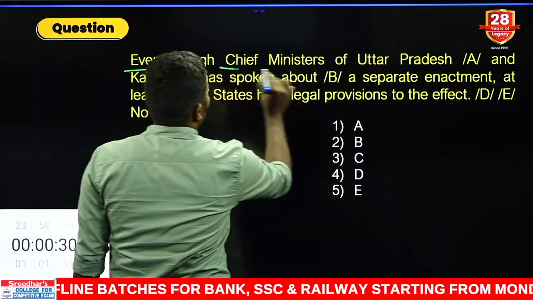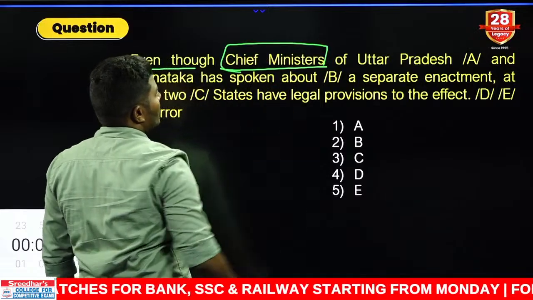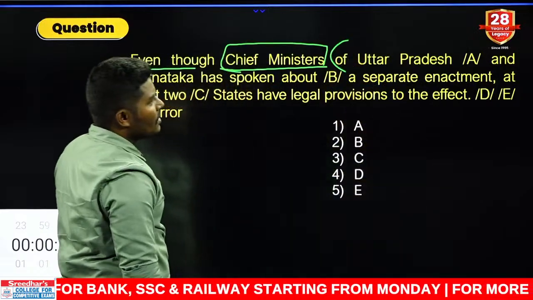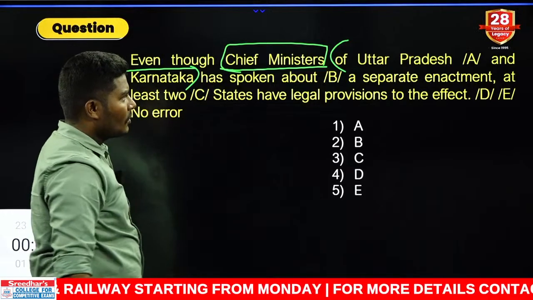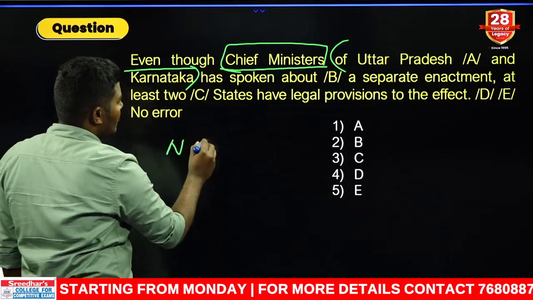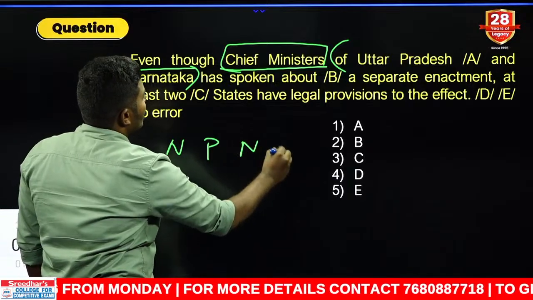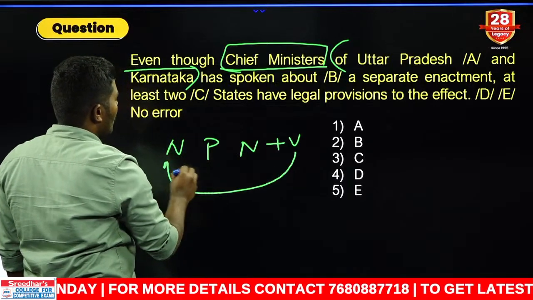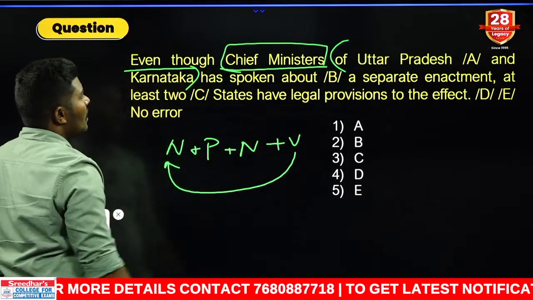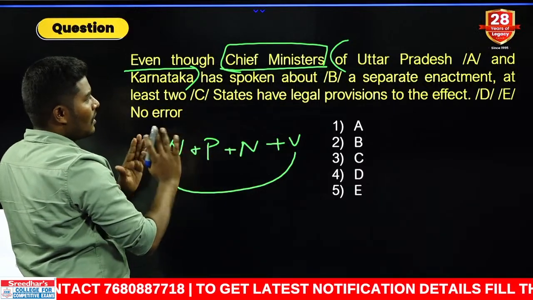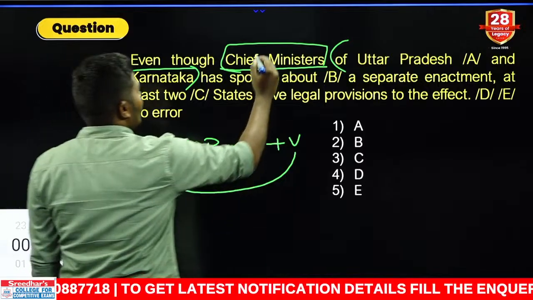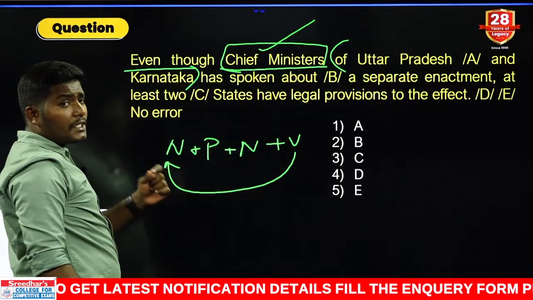Even though chief ministers, whom are we speaking about? Chief ministers of Uttar Pradesh and Karnataka. We already know this combination, right? Rule of NPN, the verb should agree with the first noun. Are you aware of this? Yes or no? Chief ministers of Uttar Pradesh and Karnataka. We are not speaking about Uttar Pradesh, we are not speaking about Karnataka separately. We are only speaking about chief ministers. This is a subject verb agreement rule.